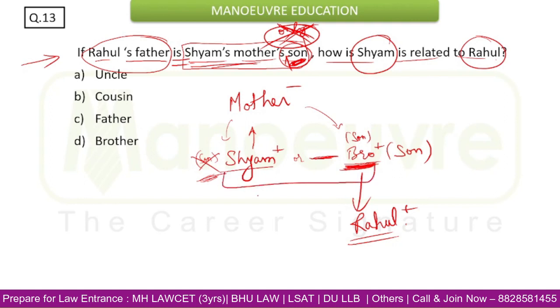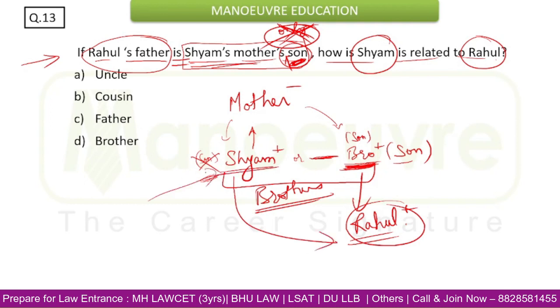So if these two are brothers, Shyam and this mother's son, they are brothers. So naturally Shyam will be uncle, because this brother will be the father and Shyam will be the uncle. So option A will be the answer.